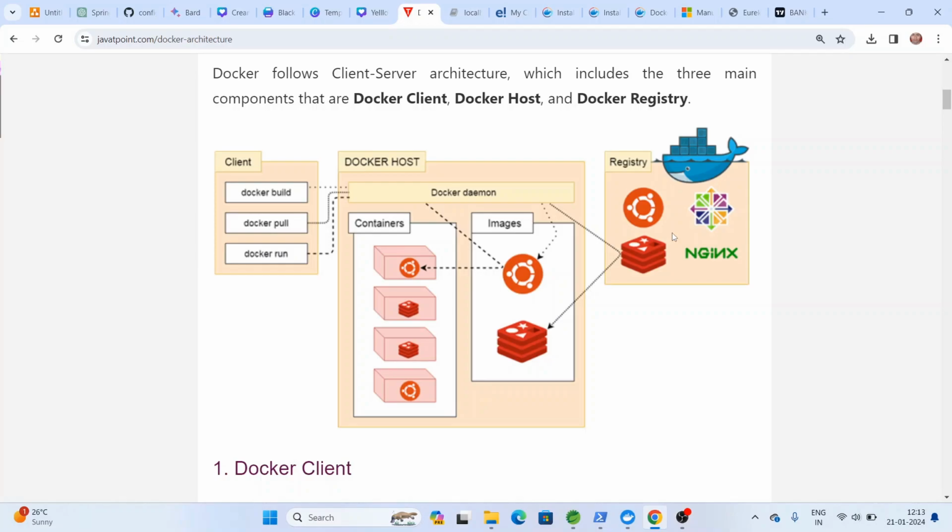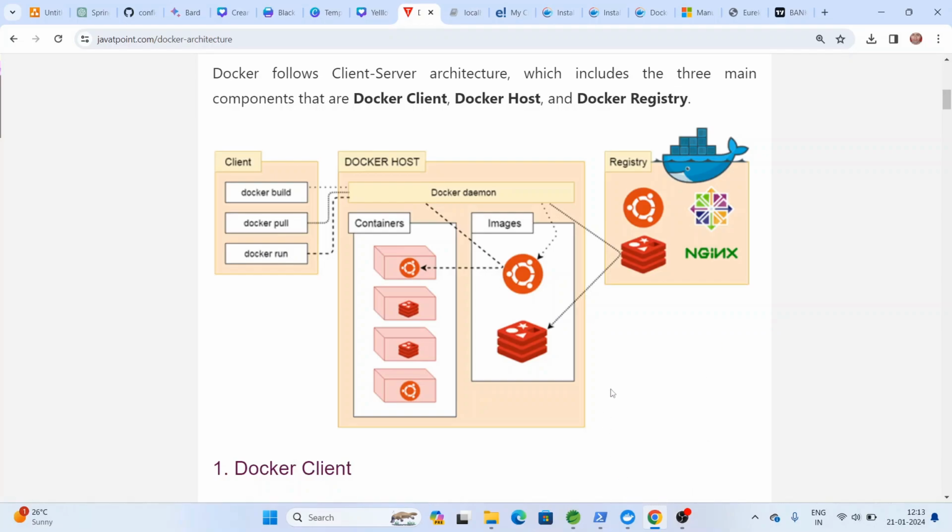If it is public, anyone can download that image so that they can use it. So this is the architecture of Docker. Docker runs on top of the operating system and uses very few resources to run the application.